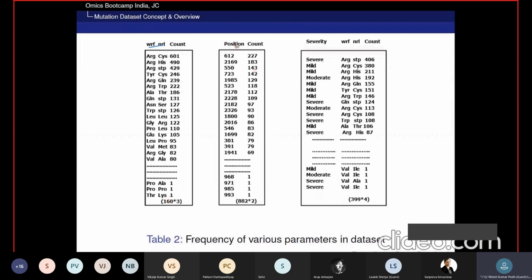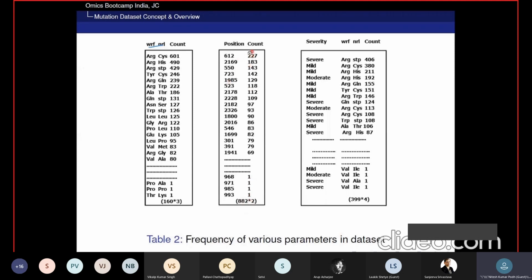When we focus on positions in the isoform of factor 8, a total of 2,351 amino acids are present. That means we have a total of 2,351 positions where mutation may happen. Out of 2,351, a total of 882 locations were found in the 6,286 records.